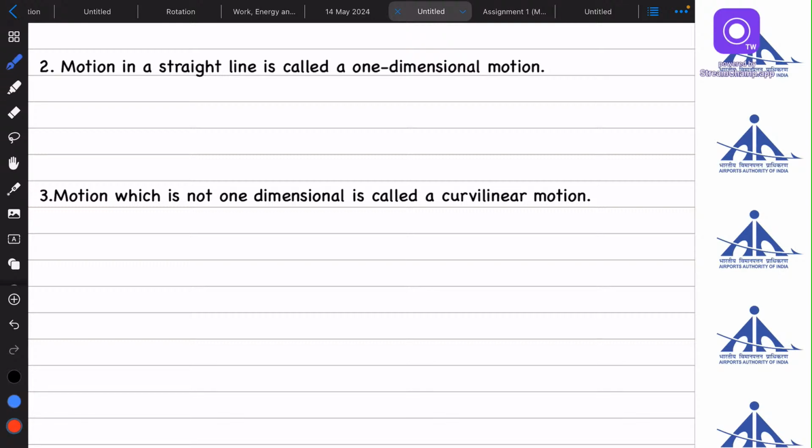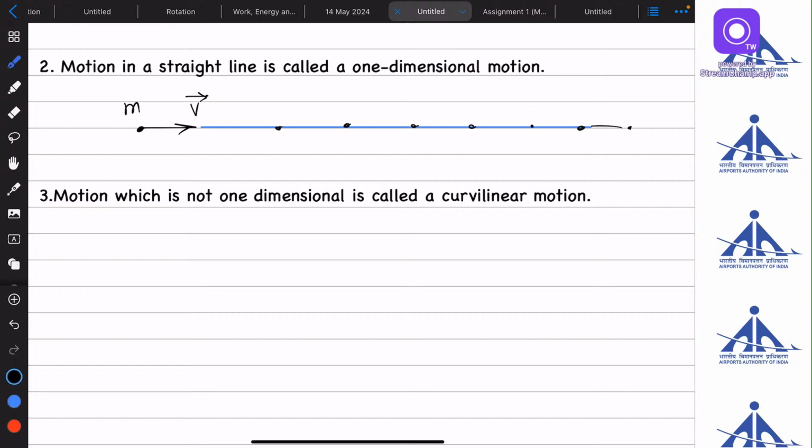So, let's say there's a particle of mass m, whatever mass it is, and it is having some velocity. We know velocity is a vector quantity. It can be in i cap, j cap, k cap, whatever. If the motion is in a straight line, what do you mean by straight line? That the velocity is not changing its direction. It can change its magnitude, it can accelerate, it can retard, but its direction cannot change. So if this is happening, the mass m will be moving straight through this line.